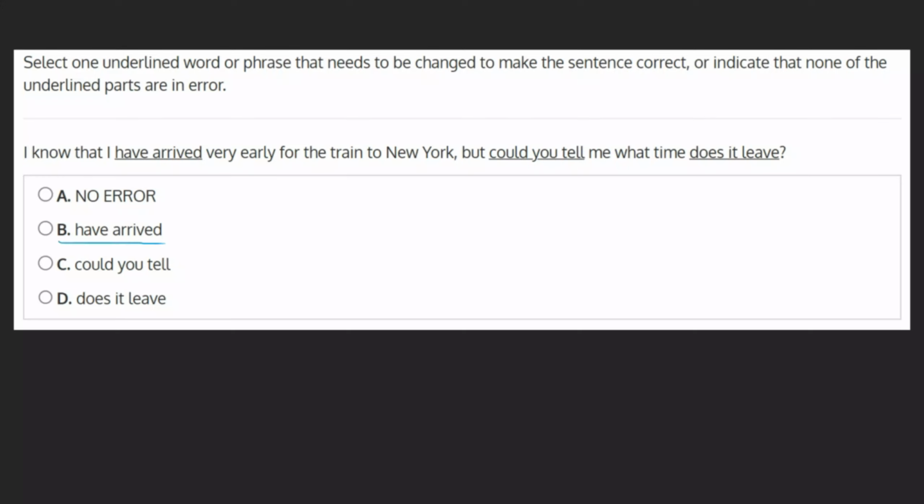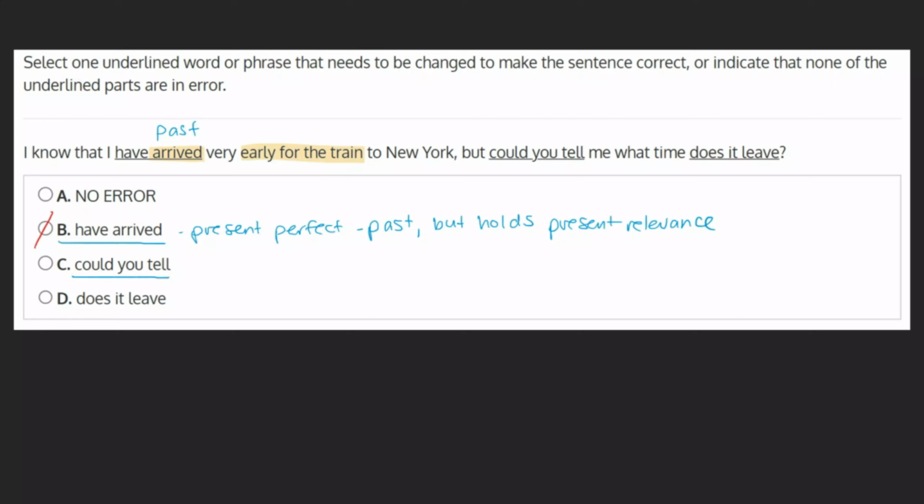B. I have arrived. I have arrived is the proper tense to express this thought. This phrase uses the present perfect tense, which is used when describing an action in the past that holds relevance in the present. In this case, the arriving happened in the past, and it's relevant to the present because we're comparing the arrival time to the train's departure time, and emphasizing that the arrival is much earlier than the departure. As there are no mistakes here, we can mark this choice off.